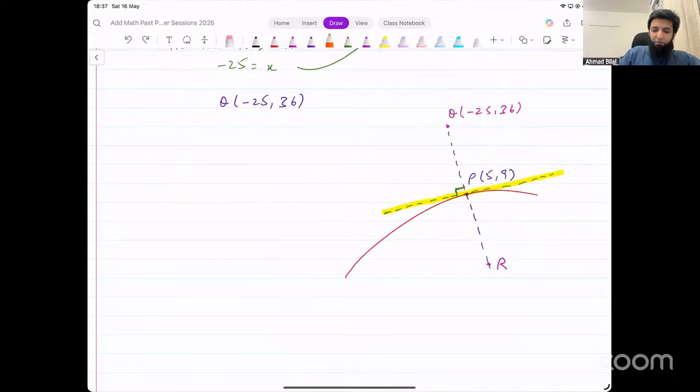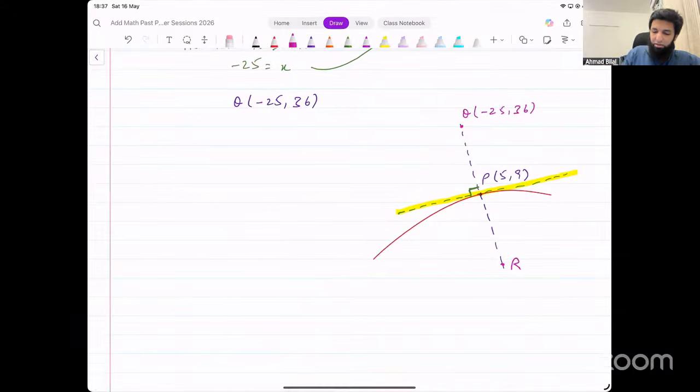Now, if P is the midpoint of QR, we can figure out the point R either using the midpoint formula, or there's a more efficient way of doing this using the vector method. And that will go like this. This is point Q. You have the point P as well. The point P was 5 and 9. Just think of it like this. How many units do you have to go in order to go from negative 25 to 5? Plus 30 units. You go plus 30 units more, and that will take you to the point R, which is 35. That's the x coordinate of R.